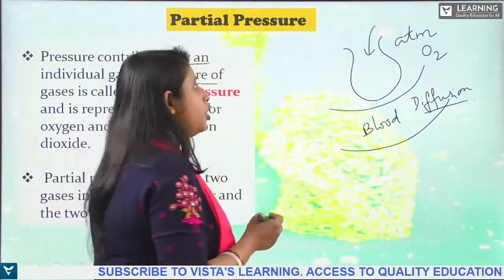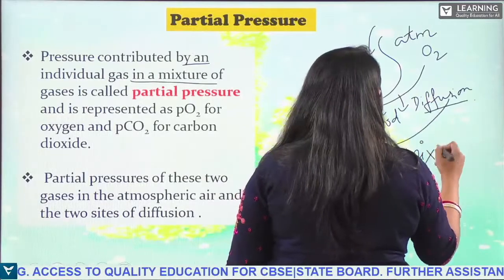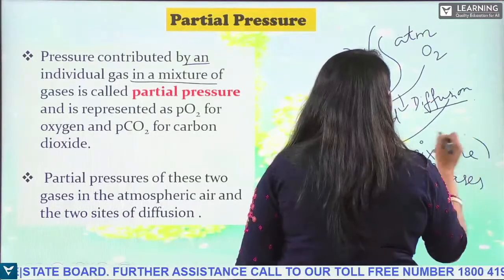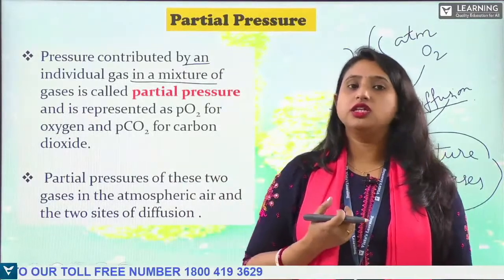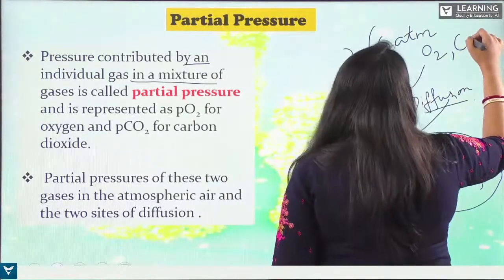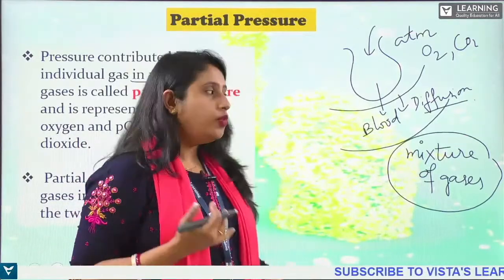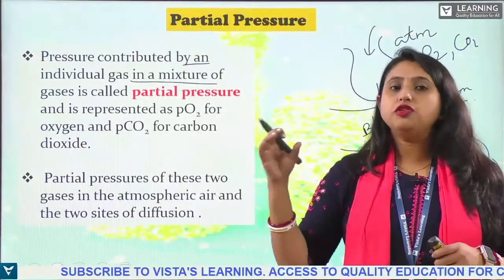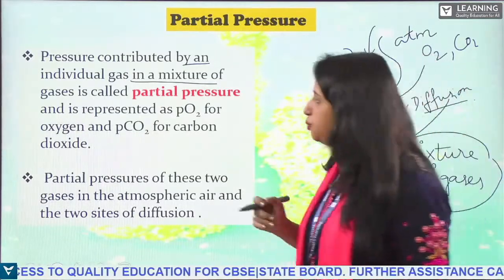So when the atmospheric air comes and diffuses, there is a mixture of gases. Because of this mixture, the atmospheric oxygen and the carbon dioxide have different pressures. When it comes inside, it will mix with the oxygen present in the blood, because of which pressure will be generated. That pressure is known as partial pressure, okay?